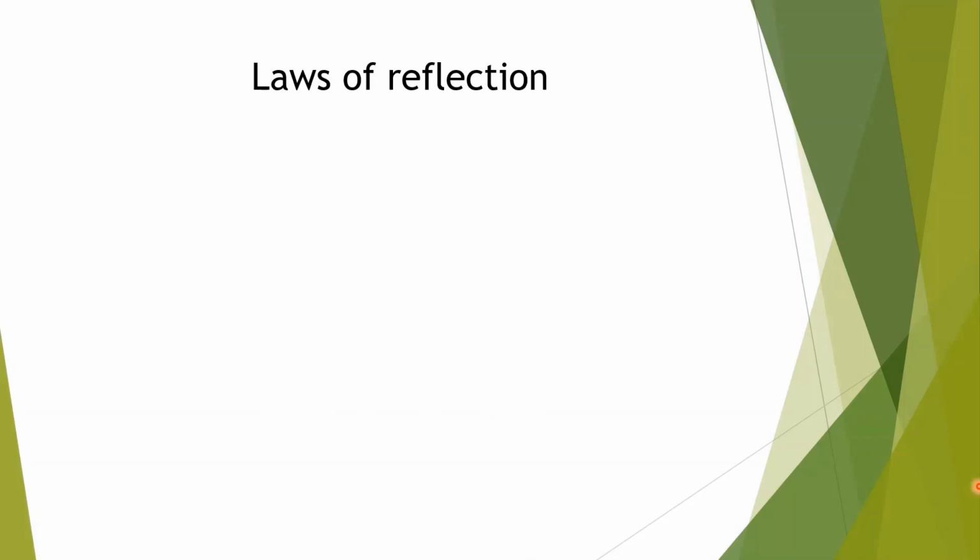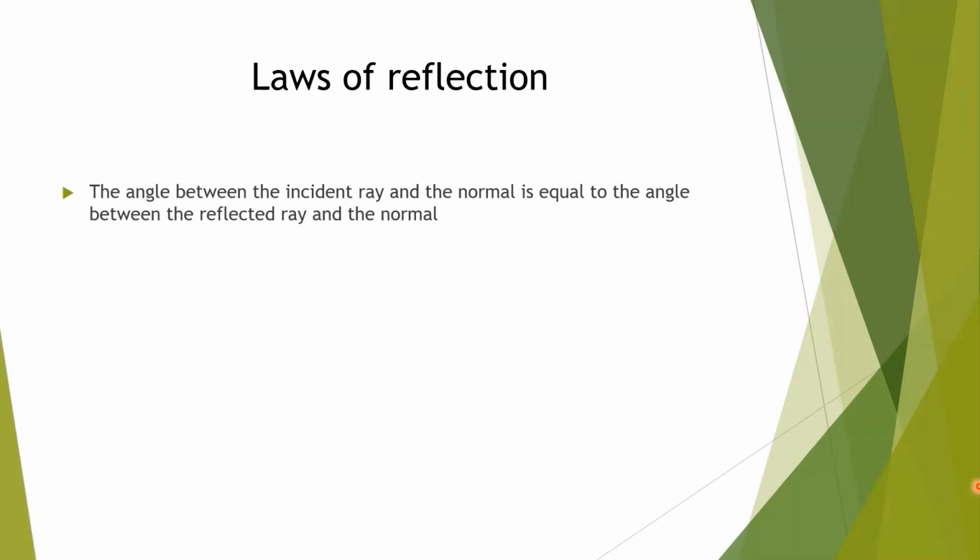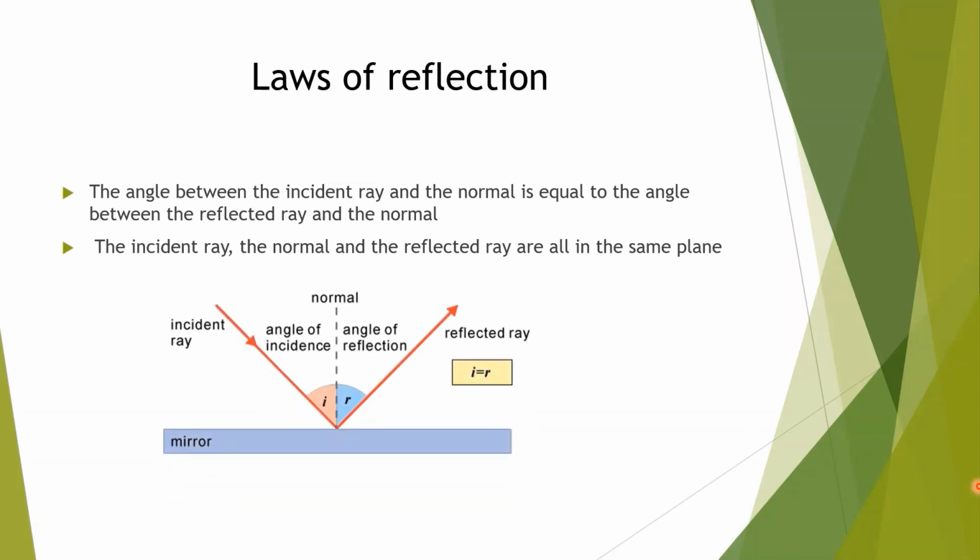Laws of reflection, there are two laws of reflection. The angle between incident ray and normal is equal to the angle between reflected ray and normal. This is first law of reflection. Second law is incident ray, normal and reflected ray all are in same plane, lies in the same plane.